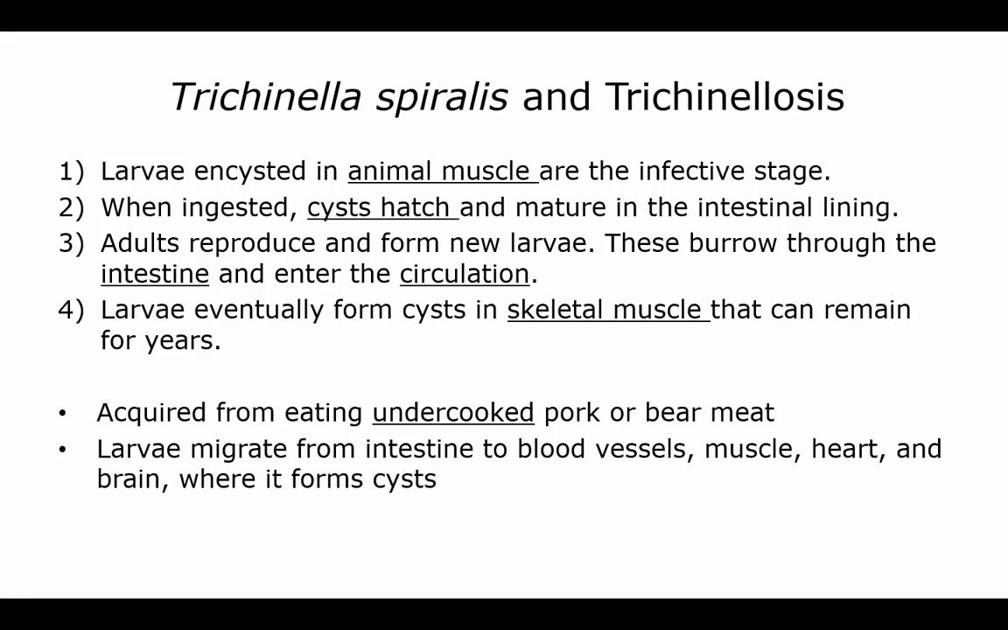Then the adults reproduce and make new larvae that burrow into the intestine and enter circulation, and those larvae will eventually form cysts in skeletal muscle, and they can remain there for years. You get it from eating undercooked pork or bear meat that is infected, and the larva will migrate from the intestine to the blood vessels, to the muscles, heart, brain, and they'll form cysts there.